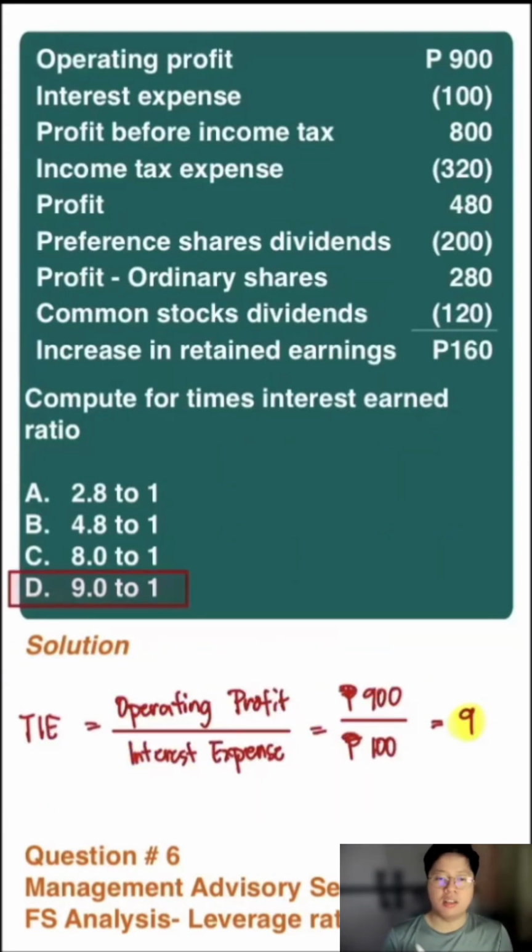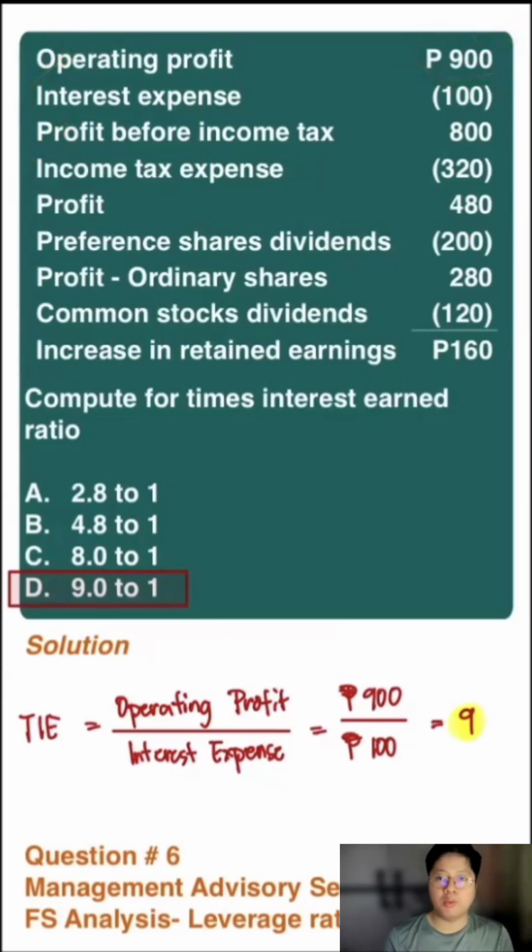Question number 6. We are about to compute the times interest earned ratio. Times interest earned, once again, is the operating profit divided by your interest expense. Your operating profit, it should be understood, is before the interest payment and the taxes.